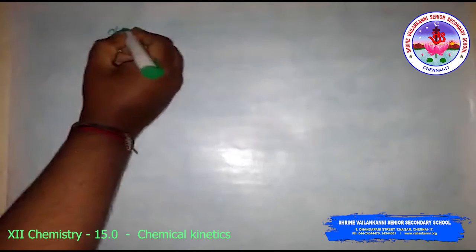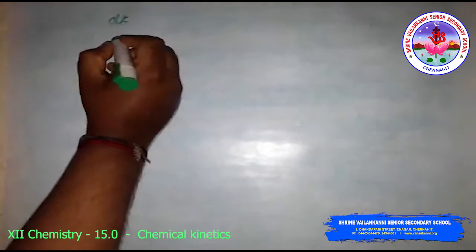To express the rate at a particular moment of time, we determine the instantaneous rate. It is obtained when we consider the average rate over the smallest time interval, dt, that is, when delta t approaches 0.